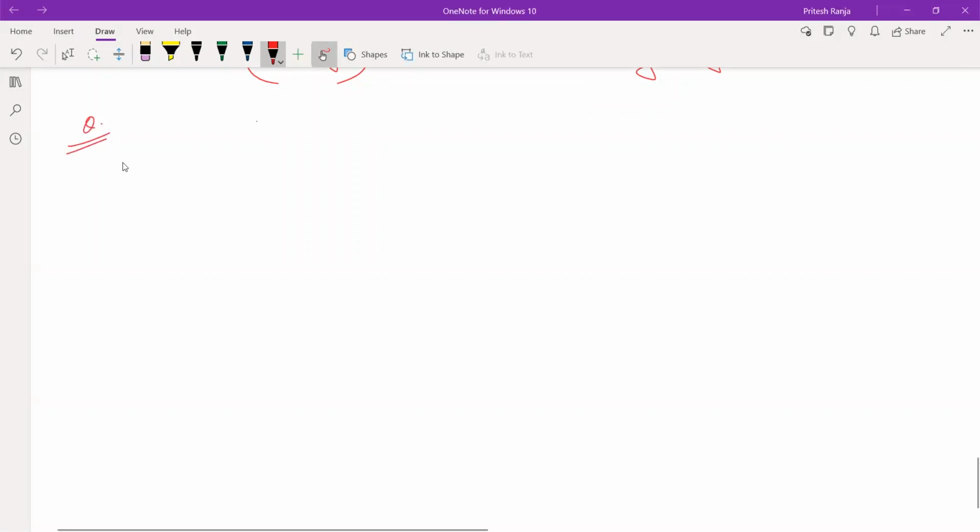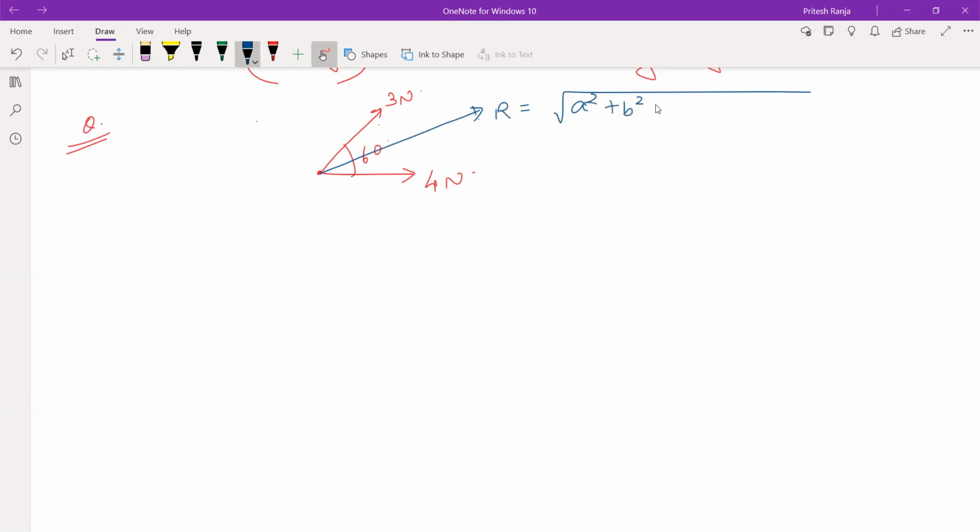So let us say we have a simple question. Let us say two forces are acting on an object, and these two forces are acting at 60 degrees. This is 3 Newton and this is 4 Newton. Right? Same question which we did now. Let us just see the different forms. So two forces are acting on this object. So definitely its resultant vector will be in this direction. And to find the magnitude of the resultant, there is no issue in that. We have only one expression everywhere.